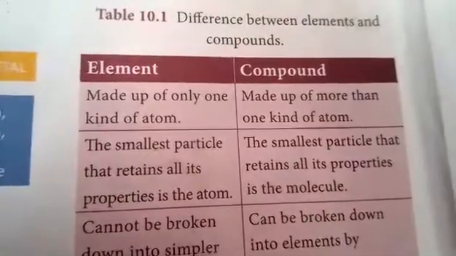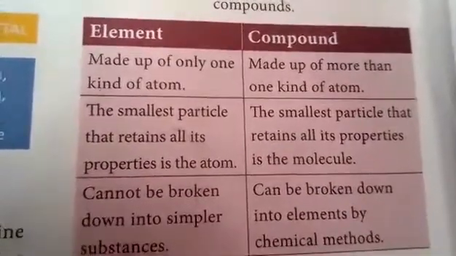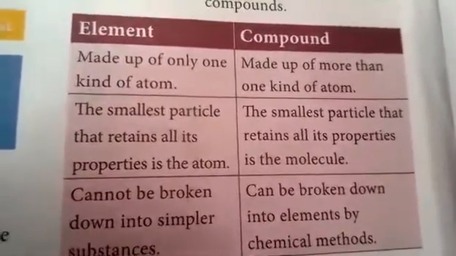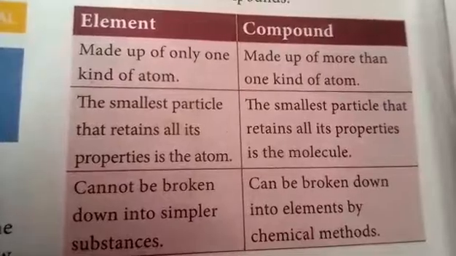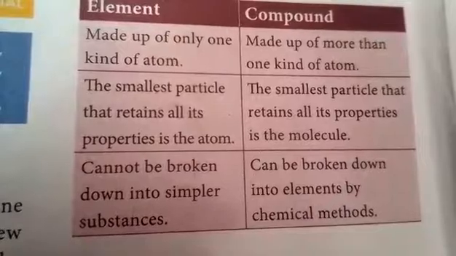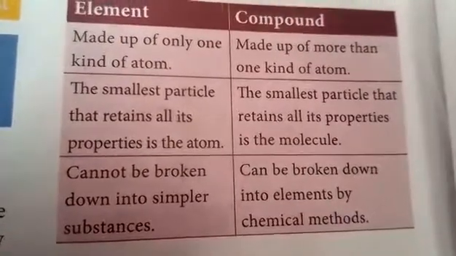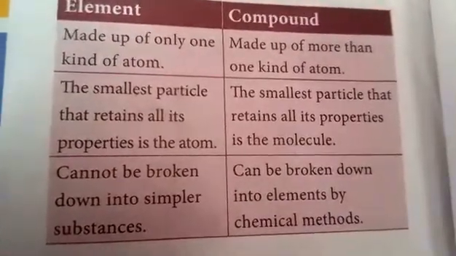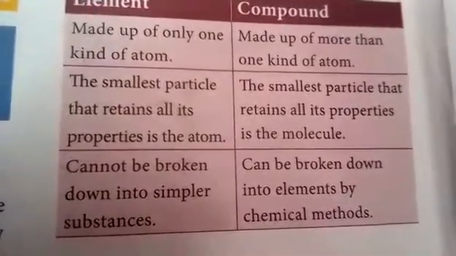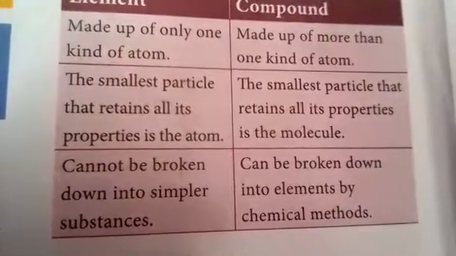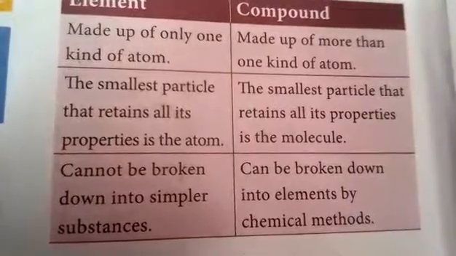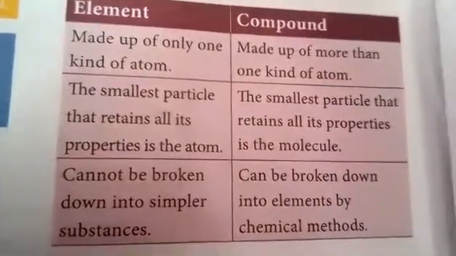Next one, difference between elements and compounds. Elements are made up of only one kind of atom; compounds are made up of more than one kind of atom. The smallest particle that retains all its properties is the atom for an element, and the molecule for a compound. Here, the atom and the molecule cannot be broken down into simpler substances. They can be broken down into elements by chemical methods.